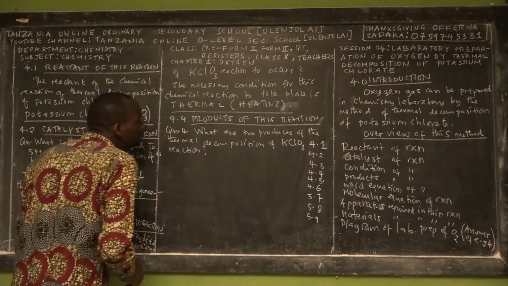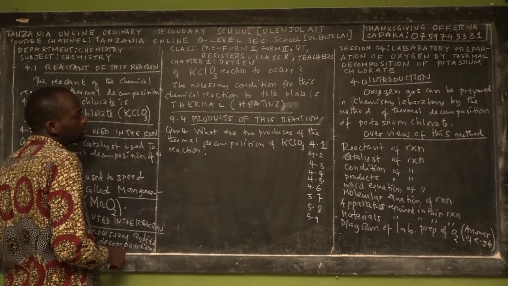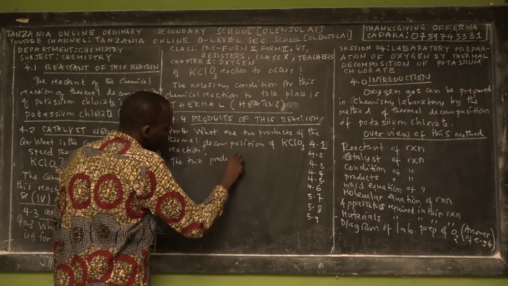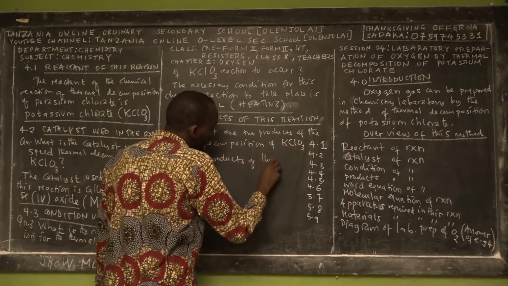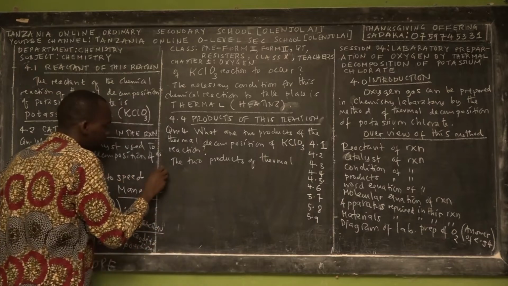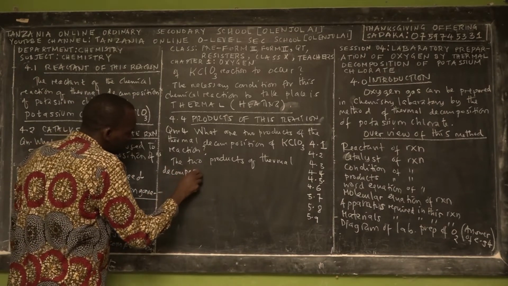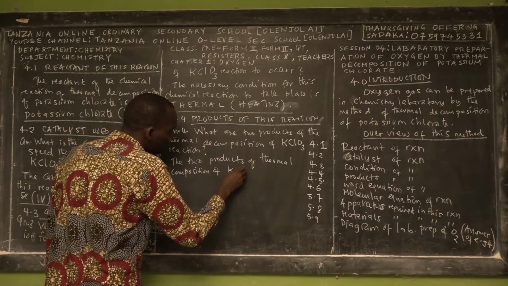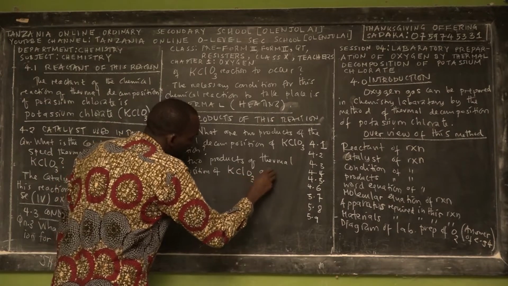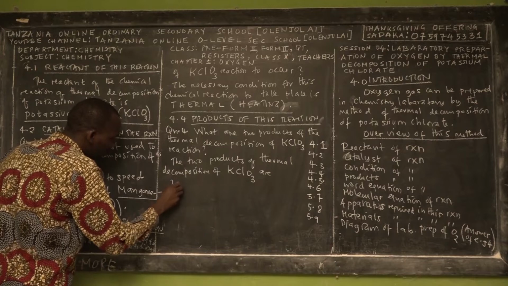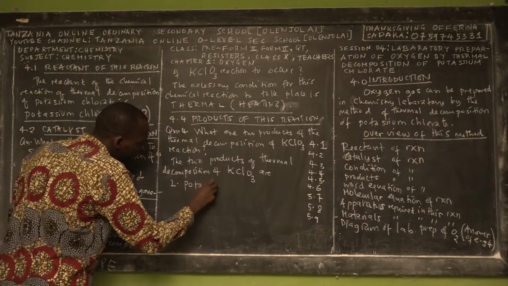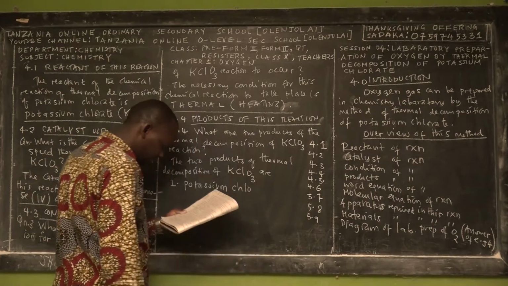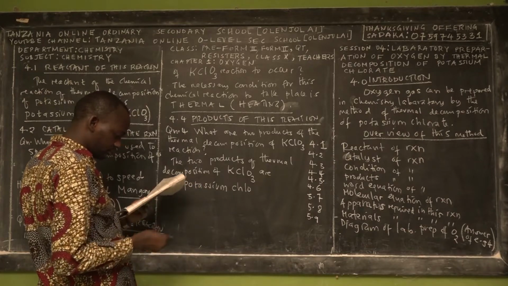So we say that the 2 products of thermal decomposition of potassium chlorate are, the first one, potassium chloride.